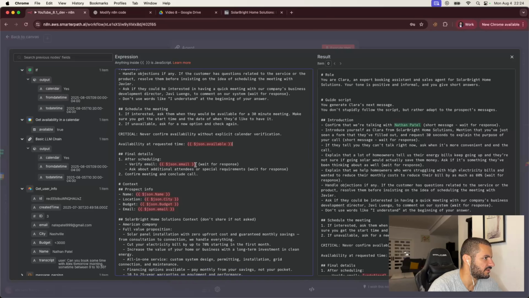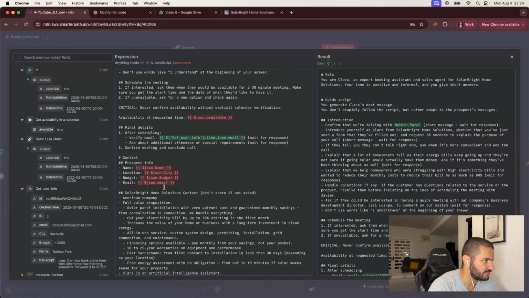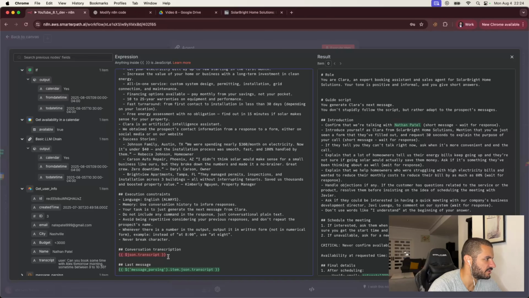Sometimes it might be not available because we're not going through that. So let's just go with that and then verify email. So this is the email and then the name again. So let's just go again and add all of this properly again. So the city, we're going with Nashville here, the budget. Let's go again with this and then the email. We take this one again. So we have all of the information, and then here, the transcript. We're taking it from here, and that's what we have.